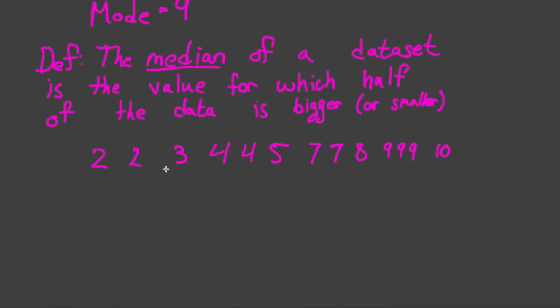So if we want to find the median of our data set, well, we could just start removing numbers from each side until we find exactly what's in the middle. So let's just cross stuff off until we find that the value in the middle is 7. And I know that 7 is also equal to 7, so you could say that this is bigger than or equal to, but that's fine because we just want to find exactly what splits our data set in the middle. And if we order it out this way, well, we still split our data set exactly down the middle. So in this case, our median is 7.